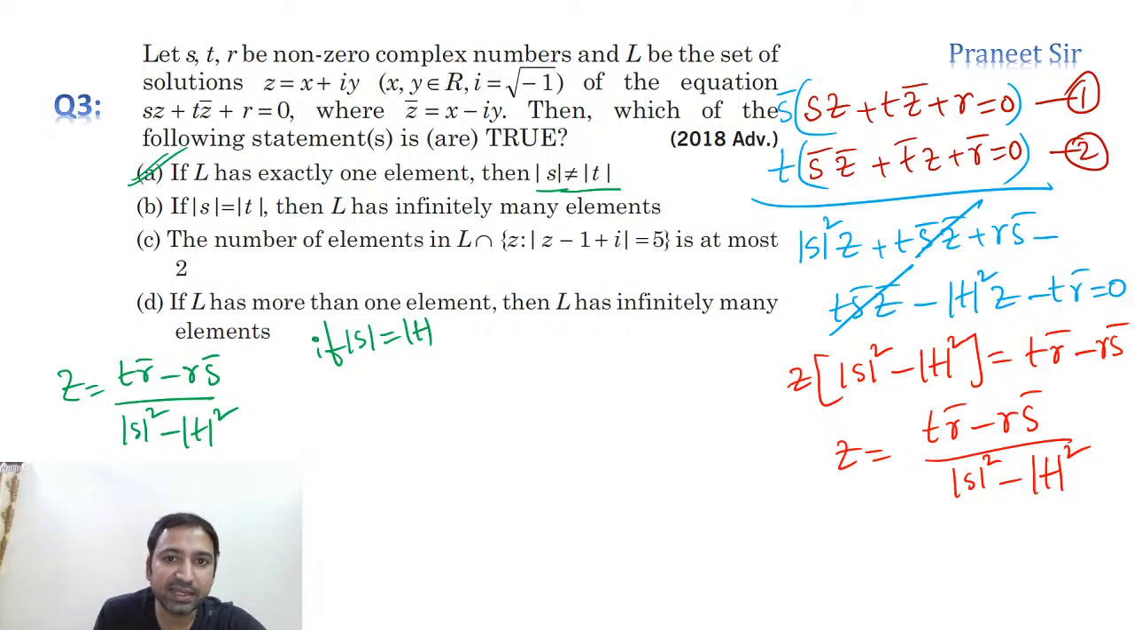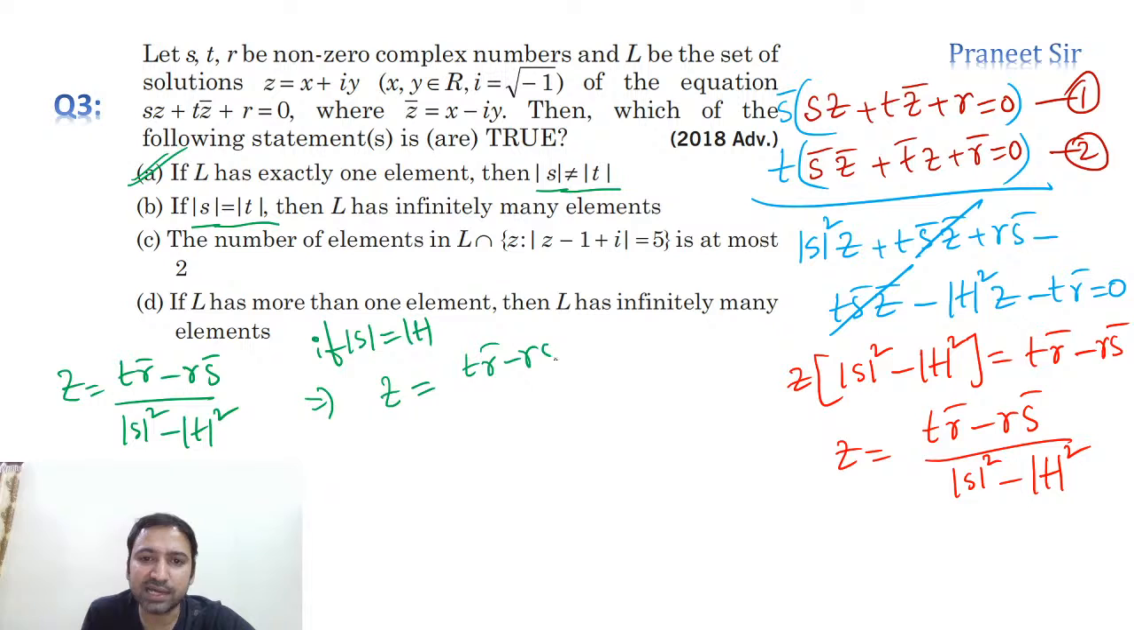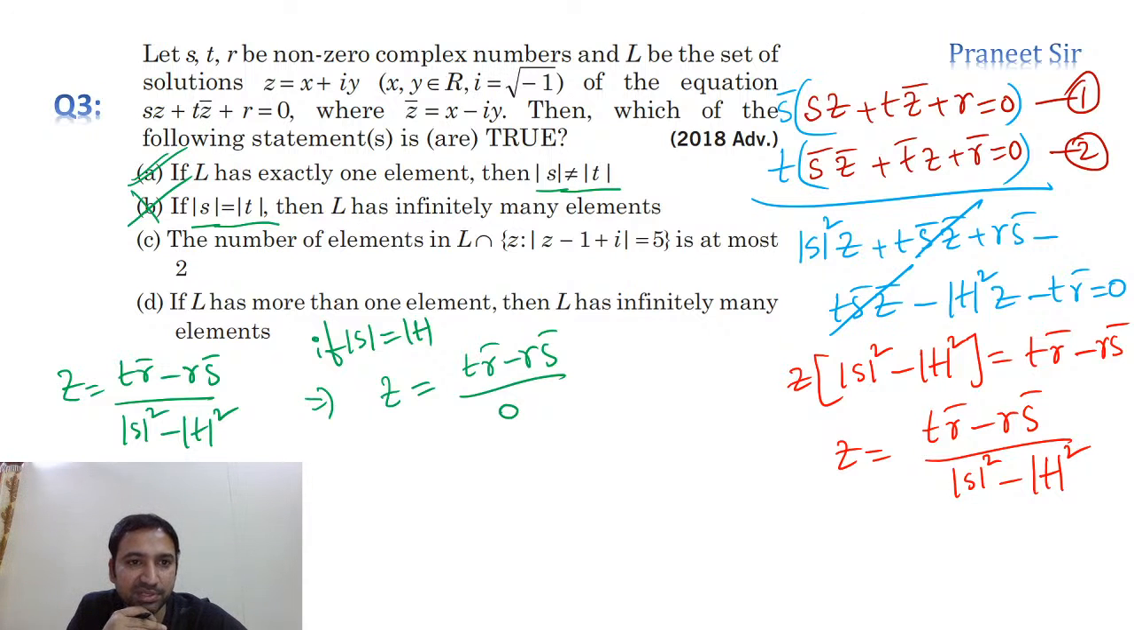Clear? Right. And you can see here, if mod S is equal to mod T, Z is T into R bar minus R into S bar by a denominator that is 0, guys. In that case, he is saying infinitely many solutions. So it is wrong actually. Why? Because the denominator is 0. In that case, we won't get any solutions. Whatever he is saying, option B is wrong. Correct or not?